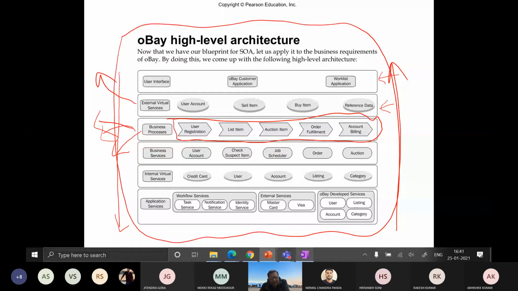Any architecture, as a rule, you can only understand if you go from top to bottom.